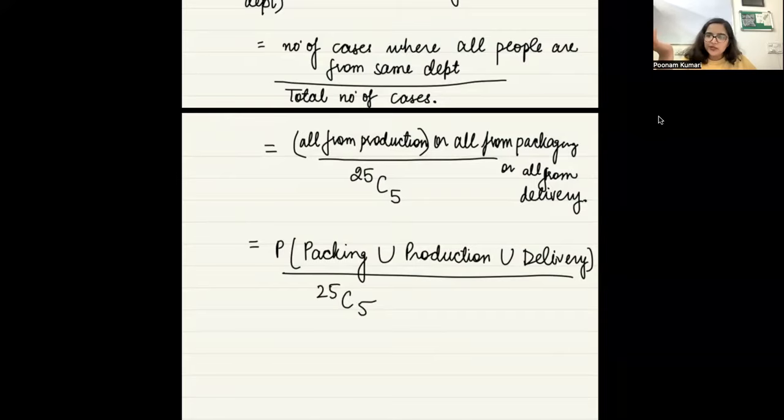If all people from production are there, there will be no people from either delivery or packing. So what kind of event are these? Do they have anything in common? No, ma'am. No. So basically कुछ भी common नहीं है. That means they are all disjoint. And whenever all the events are disjoint, their probability of union is just a sum of their probability. Right? Or basically you can find the numbers.